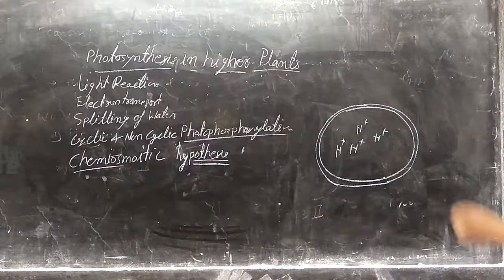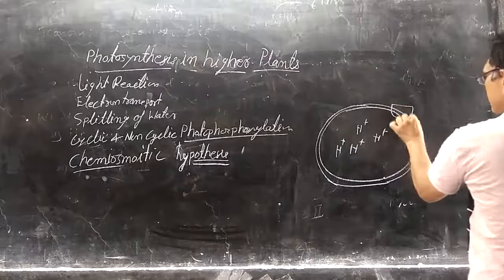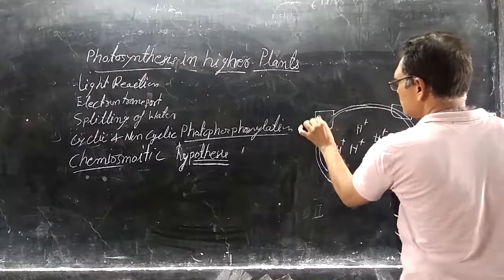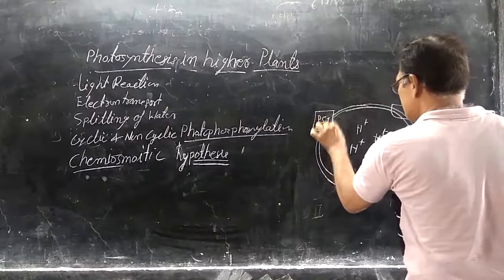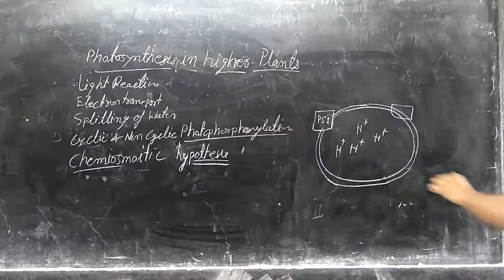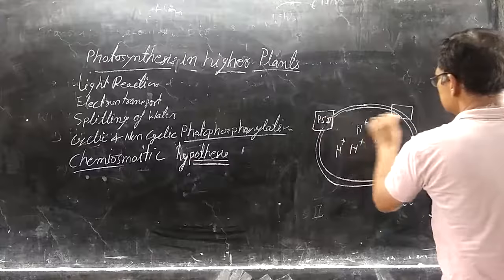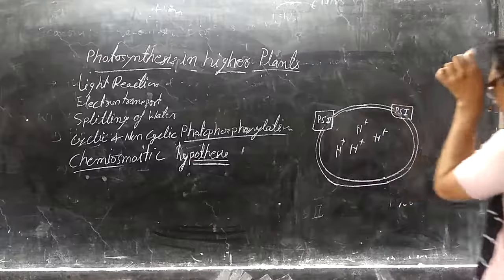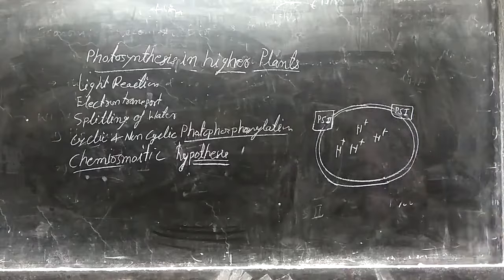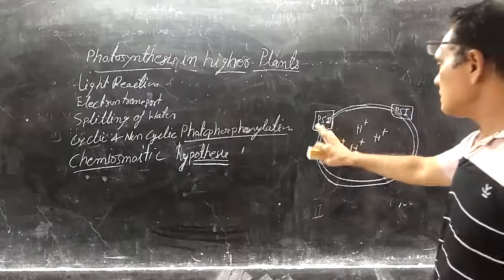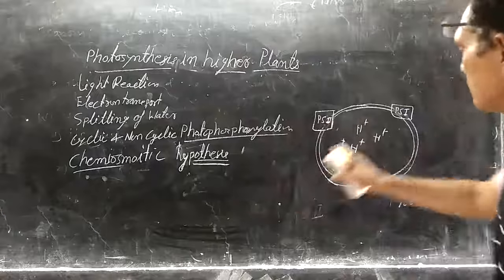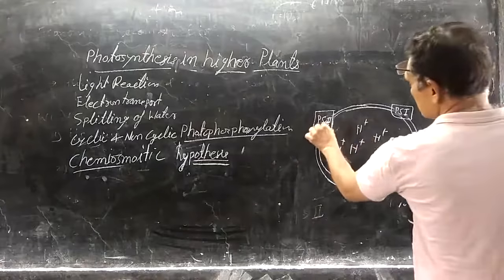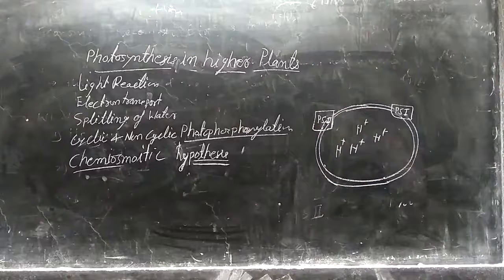The different photosystems are present on the membrane of these thylakoids. Suppose this is the photosystem. PS first is there, and PS second is there, and the enzymes required for photosystems PS first and second are present in the outer membrane of these thylakoid membranes.